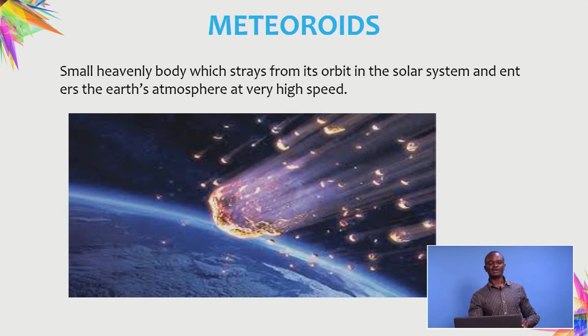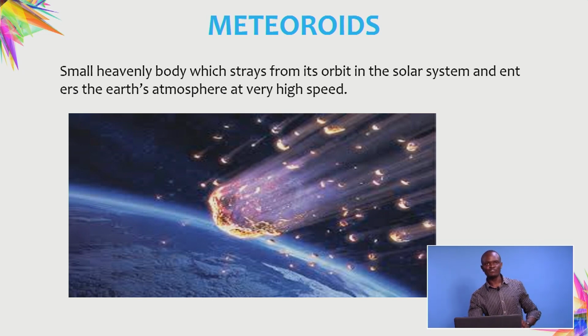Then we have our third celestial body, also a component of the solar system, and that is meteorites. We say meteorites are small bodies which move at a very high speed from the sky after breaking from their orbits, and then they approach the atmosphere at that high speed.